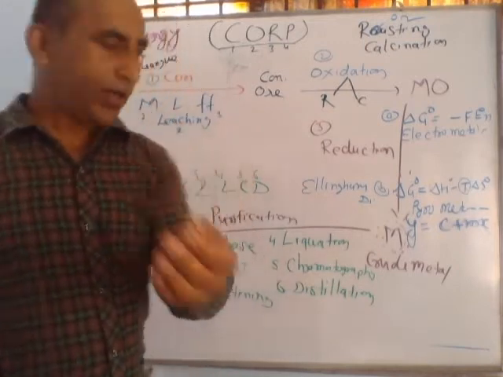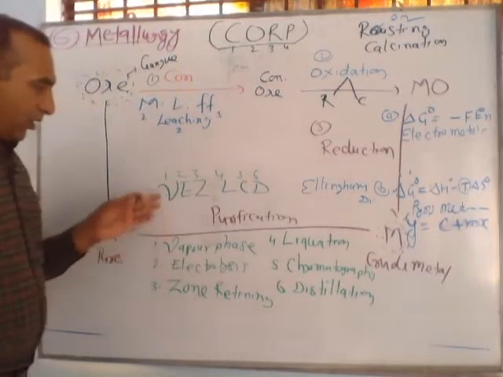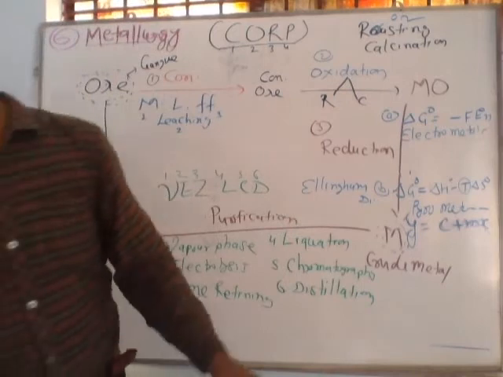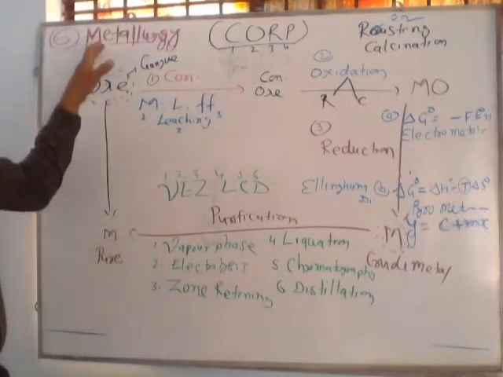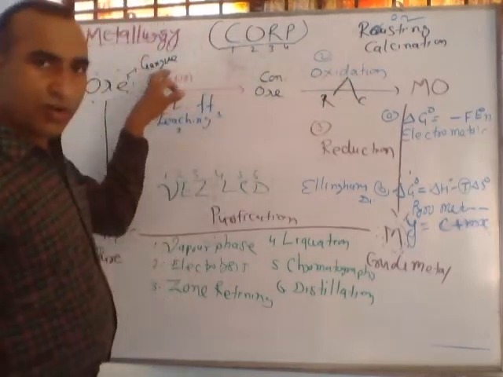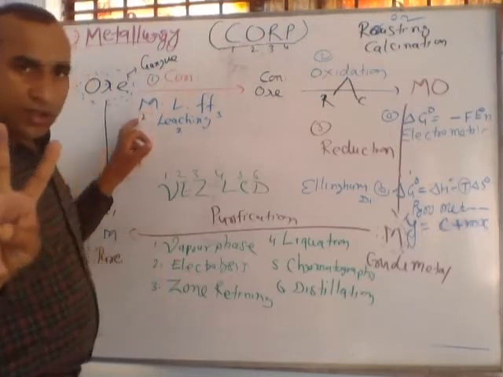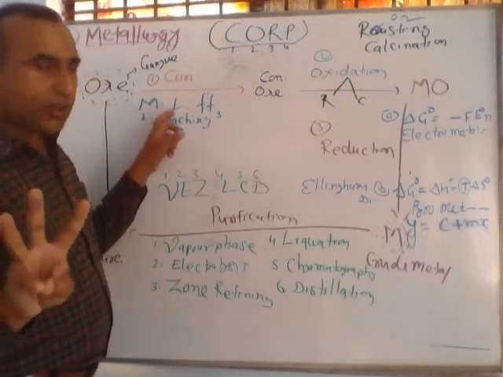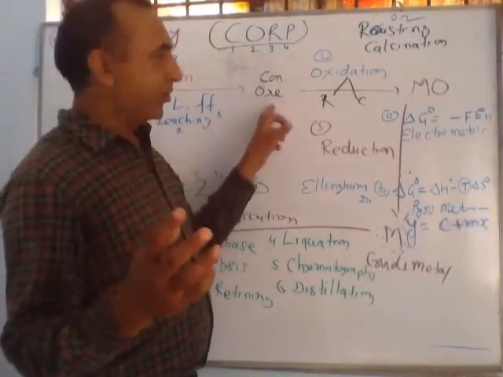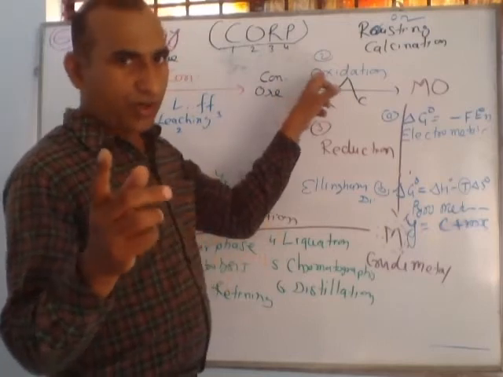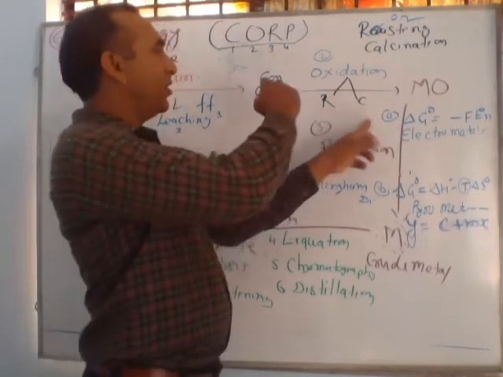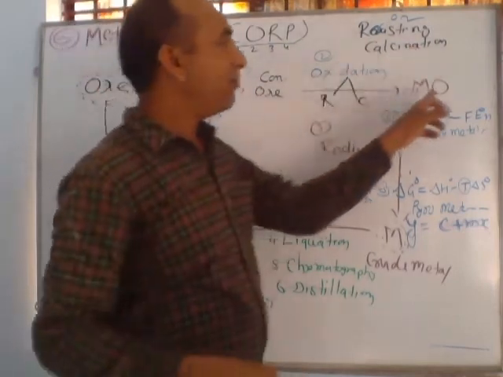So purification means refining. The refining processes are these: VELZCD. In last, quickly we are revising metallurgy: CORP. Concentration of ore. There are basically three methods: magnetic separation, leaching, and froth flotation process. We obtain concentrated ore. Second process, O for oxidation. In oxidation, roasting and calcination take place, and concentrated ore is converted into metallic oxide.